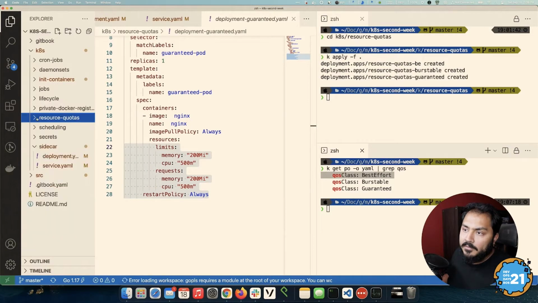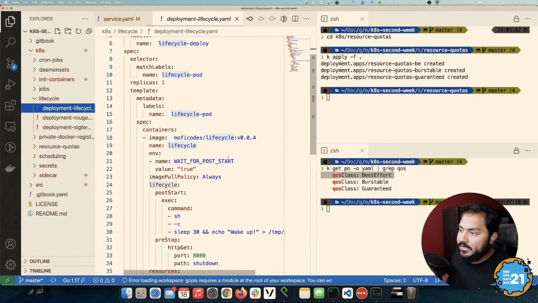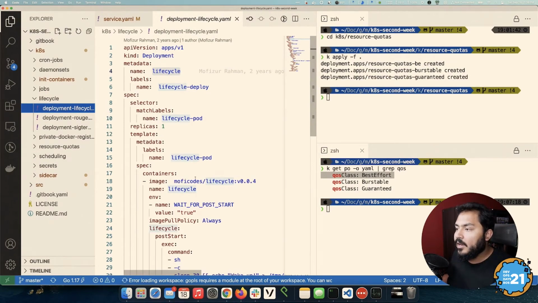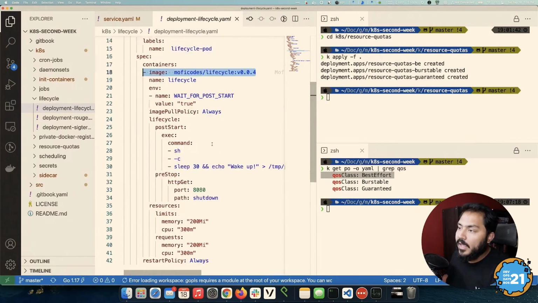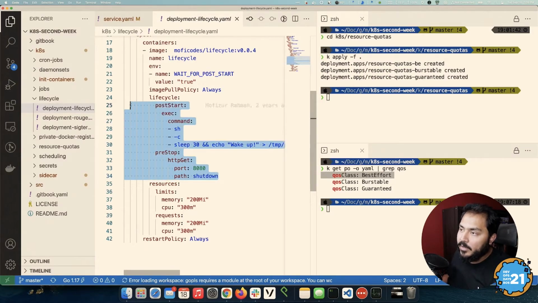So we have lifecycle, and here we are deploying a simple application. This is a particular application that I have written, and I'm going to show you the source code in just a second. In this application, on post start, we run a shell command that sleeps for about 30 seconds and writes wake up to a file in a path. And pre-stop, right before the application is about to die, it sends an HTTP GET command to port 8080 on the path shutdown. These are the two hooks we're using right now.